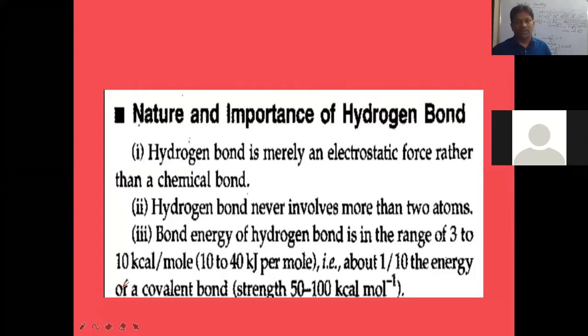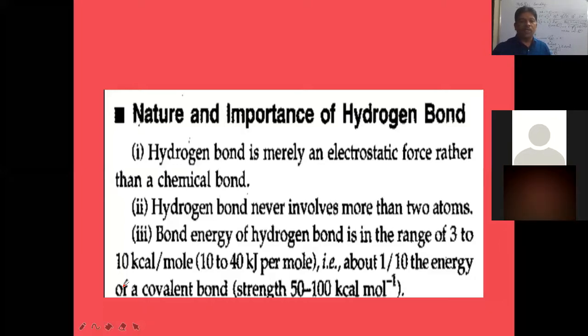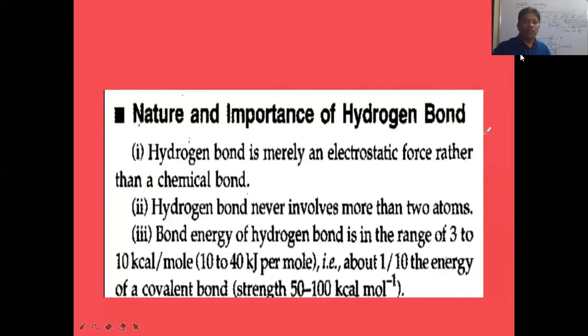4.2 joules. 1 calorie is equal to 4.2 joules. Okay, so like this, 3 to 10 kilocalories per mole will be the hydrogen bonding energy. So hydrogen bonding energy will be 3 to 10 kilocalories per mole. That is 10 to 40 kilojoules per mole.